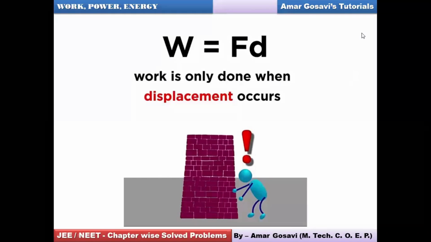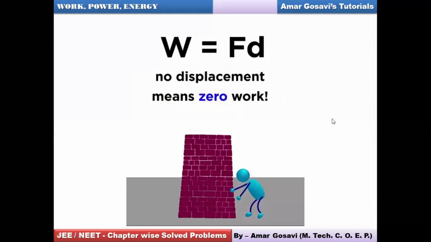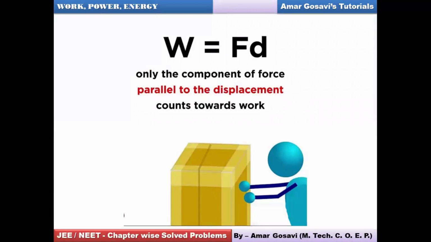Okay, so hopefully most of you say done. Let's proceed then. All right. So let's talk about few critical cases. Okay, so no displacement means zero work. That's what we have discussed right now. Then important parameter over here, only the component of force which is parallel to the displacement will count towards work.